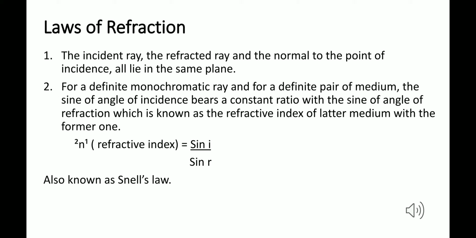That means if it is traveling from air to glass, the refractive index of glass with respect to air is sine i upon sine r. This is also known as Snell's law. So sine i upon sine r is the refractive index. This formula is known as Snell's law. Okay, so we move further.